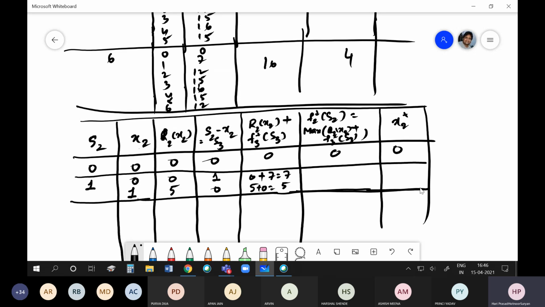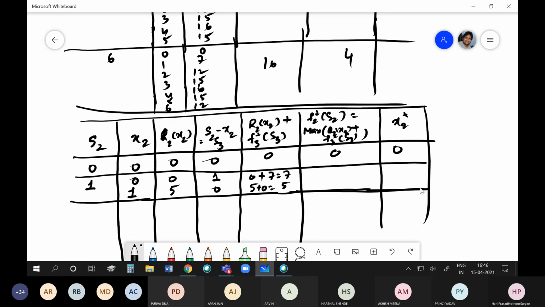So what should I do? If I have 1 unit available to allocate to both X2 and X3, what should I do to maximize the benefit?